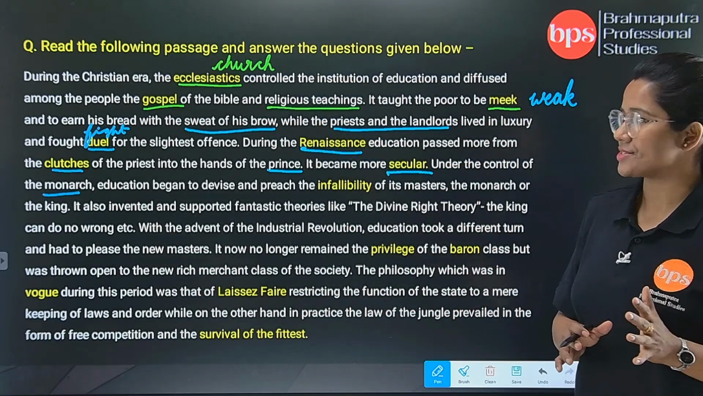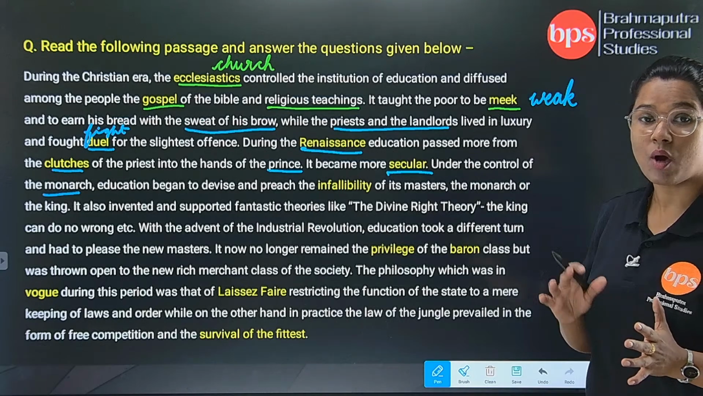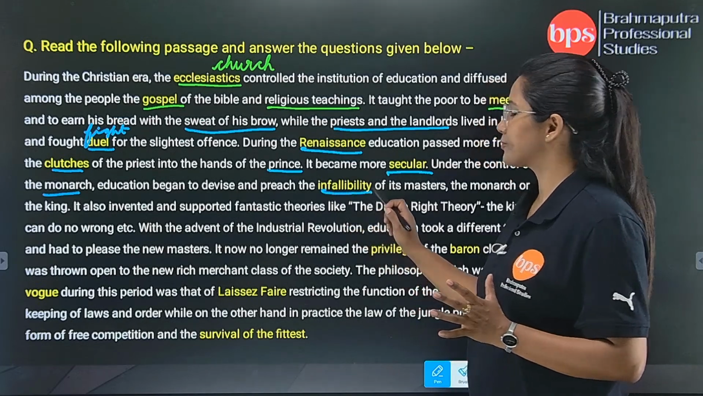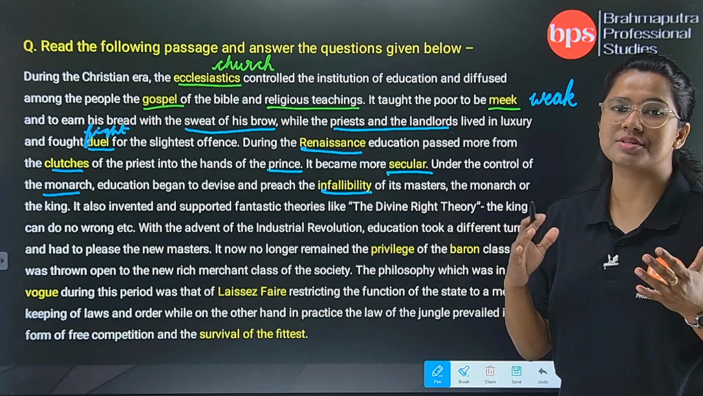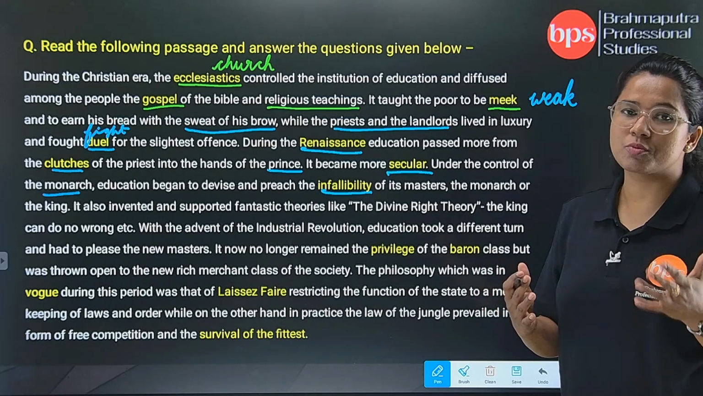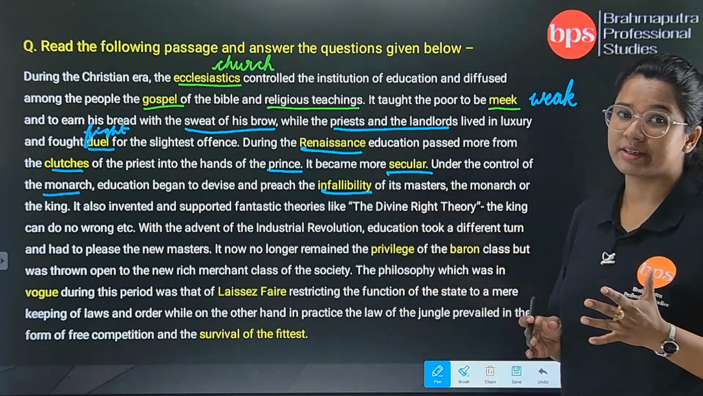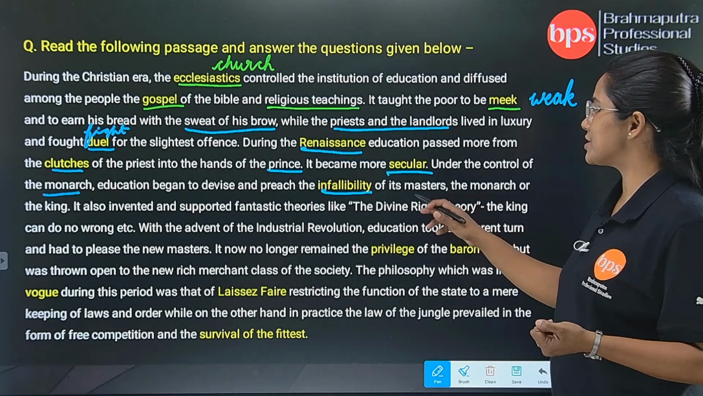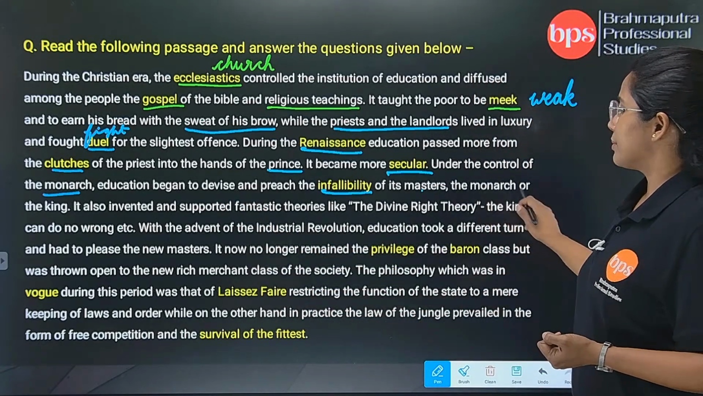Education began to devise and preach the infallibility of its masters. Now one more word we are getting here, that is infallibility. Infallibility means one who has gone above making mistakes, one who is not prone or vulnerable to make mistakes. He may be God, or here the concept is that the monarch is someone who can never commit a mistake. Yes, infallibility of its masters. Masters means the monarch himself, the monarch or the king.